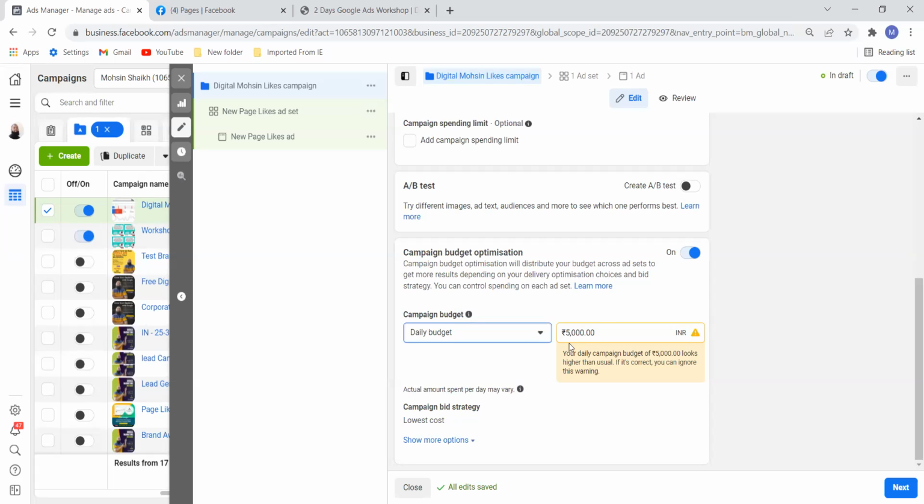People create one campaign, one ad set, and one ad, that's it. In fact, I was doing the same thing before my Facebook training, 2 years back. I used to create one campaign, one ad set, one ad. But once I realized that at times this strategy works, but if you create 3 different ad sets, you will get feedback from your customers on which one they are clicking, and then we can push that one.